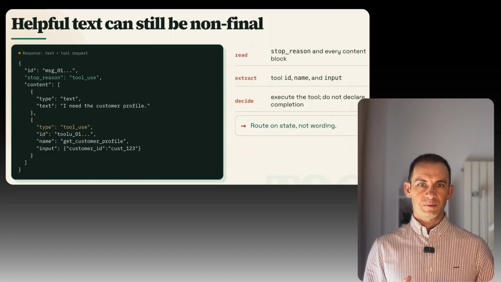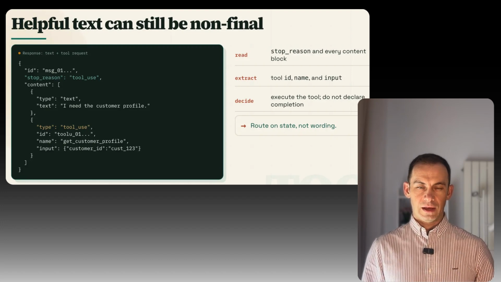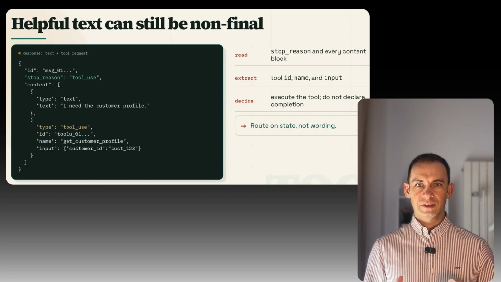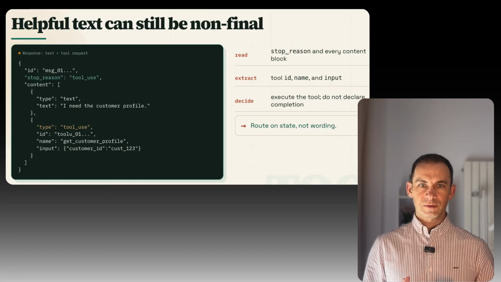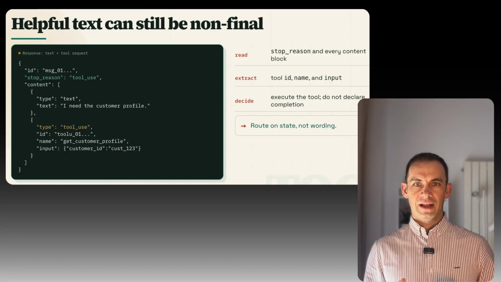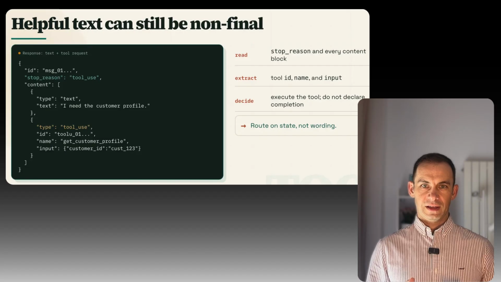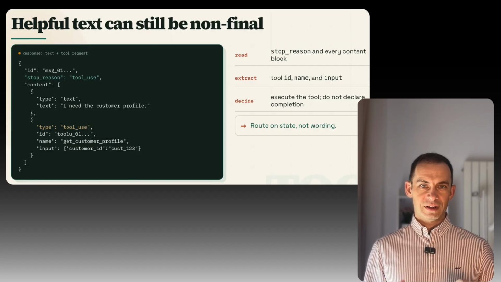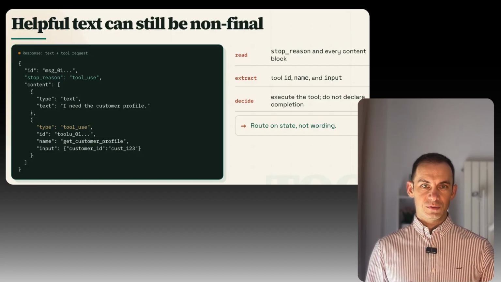Tool use is the first place where assistant wording can mislead you. A response can include helpful text and still not be the final answer. For example, Claude may write a short explanation and also request a tool. If the stop reason is tool use and the content includes a tool use block, the assistant is asking your application to execute something.